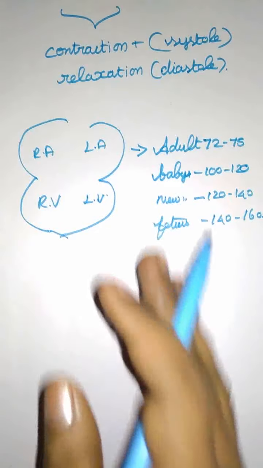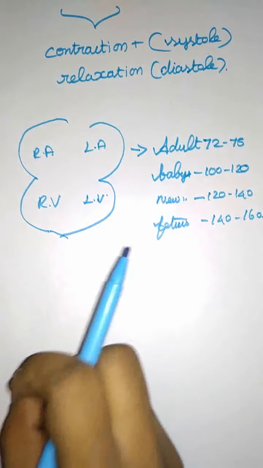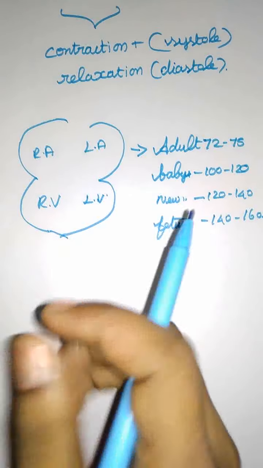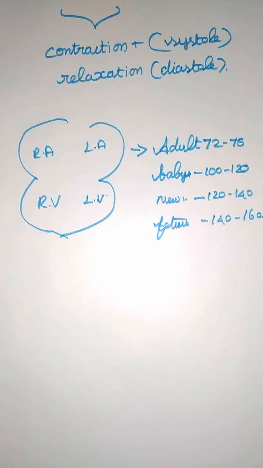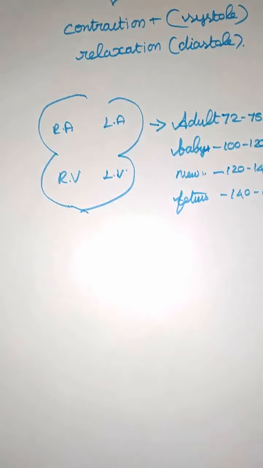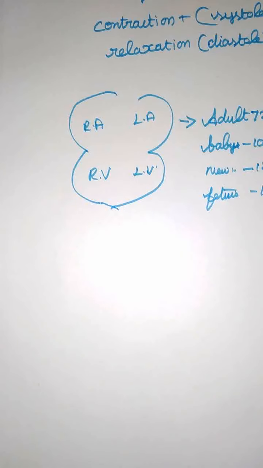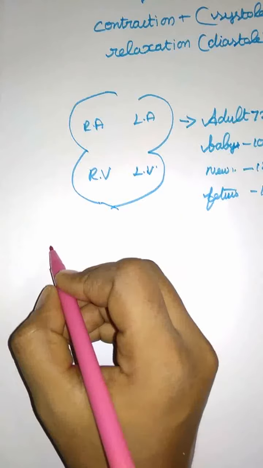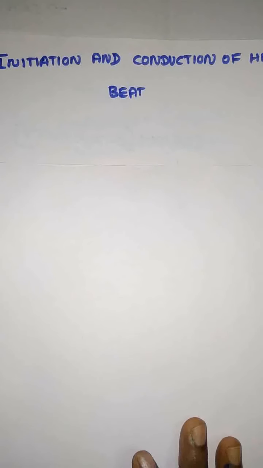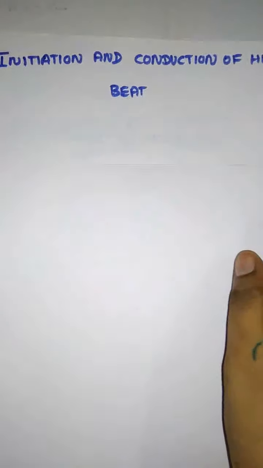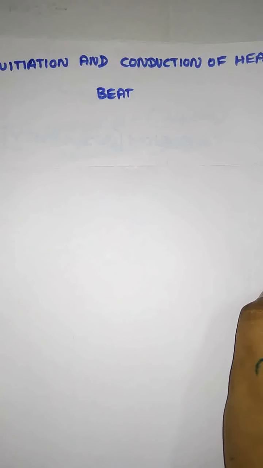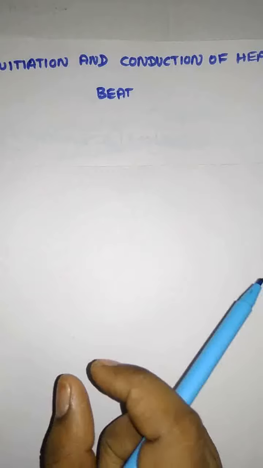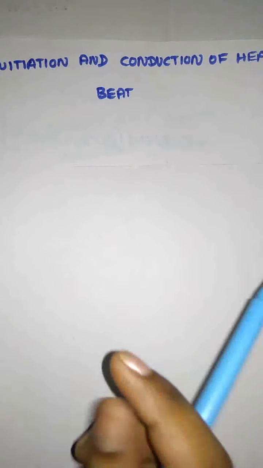Now we have to see how they initiate the contraction of the heartbeat. What are the special muscles present in the contraction of the heartbeat? Next topic is the initiation and conduction of heartbeat. Initiation and conduction means some muscles are there for initiating and conducting the systolic and diastolic phases of the heart.